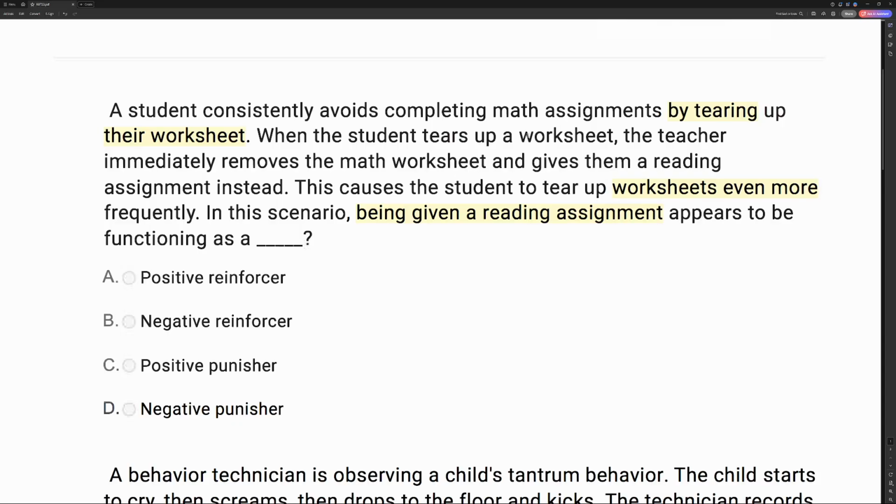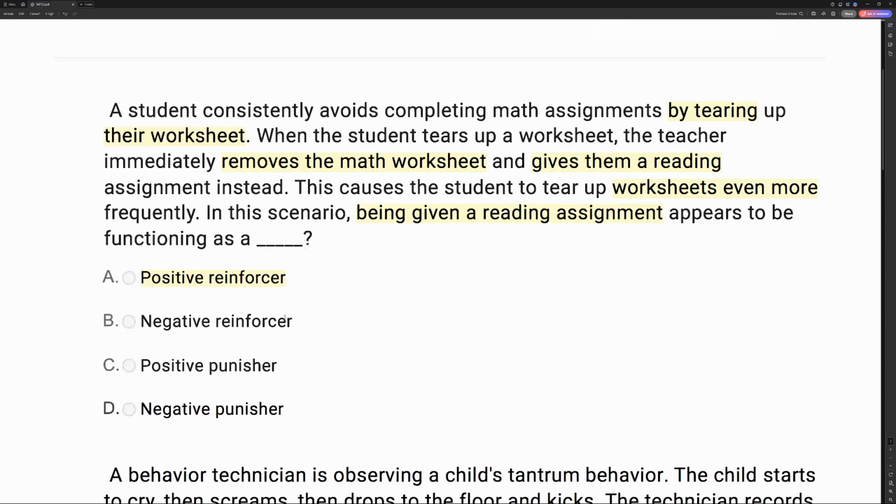Now, if the student tears up the worksheet, the worksheet is removed, and then the reading assignment is provided. So we're not looking at the removal of the worksheet. We're looking at the reading assignment being given, as the question is stating. If we were looking at the removal of the math worksheet, we'd be thinking along the lines of a negative consequence because it's a removal. But we're looking at the addition of the reading assignment, making it a positive consequence. So since the behavior is increasing and it's a positive consequence, it's going to be positive reinforcement.